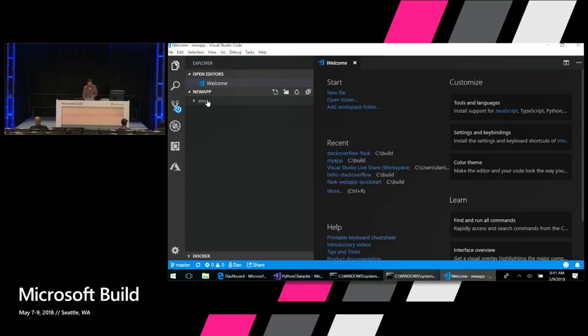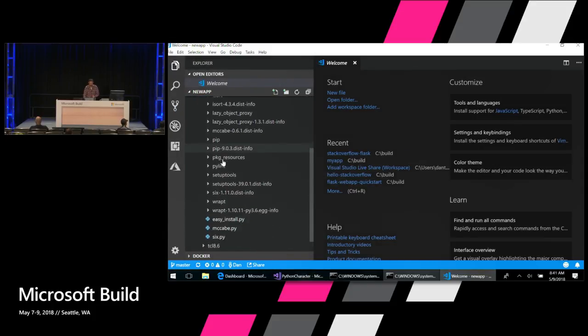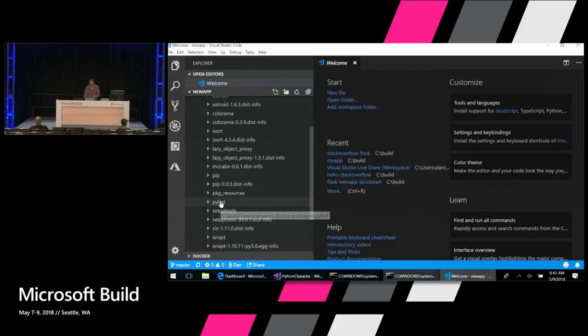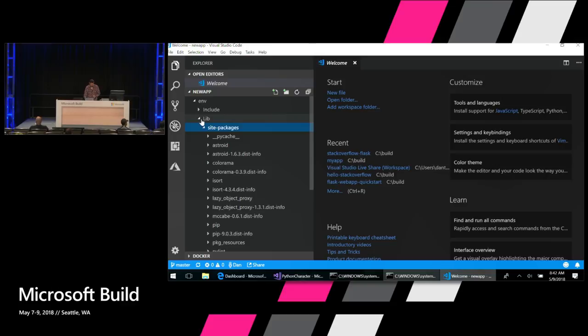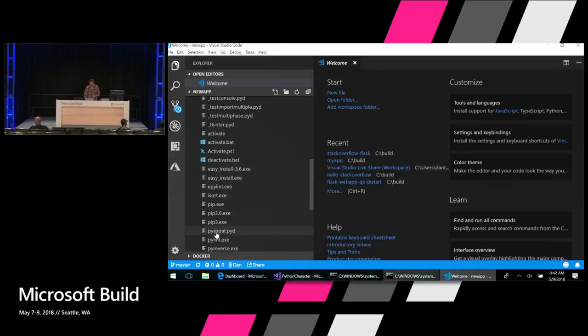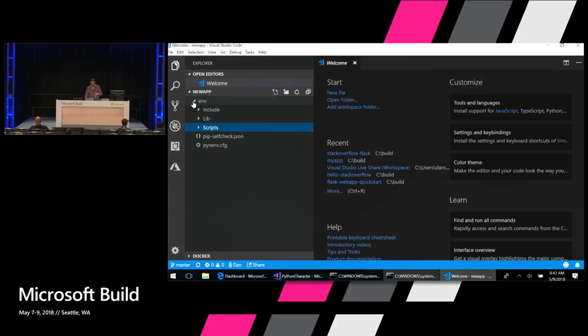So I've got this environment here that I've created. And just to show you here, if you actually expand this environment folder, you'll see the site packages is where all of the packages I just installed are. So there's pylint there that I just installed. And the scripts folder has the python.exe here, right? So that's just taking a little bit of the magic away. I just want to show you some of the guts. You don't really need to dig into this folder. You can, it just needs to be there. You can ignore it otherwise.